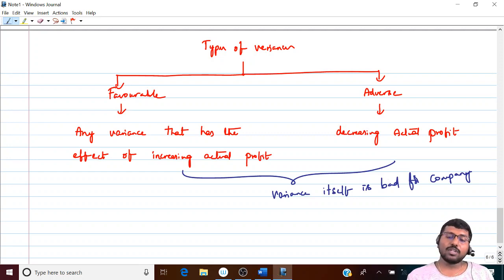Because initially you thought that your sales is 1000. Accordingly, first of all, you would have prepared your sales budget, which is 1000. Sales budget plus closing stock of finished goods minus opening stock of finished goods will give you the production budget. Then each unit of production will consume so many kgs of raw material, so you would have prepared the raw material consumption budget. Then further, you would have added closing stock of raw material and reduced what? Opening stock of raw material. You would have got the raw material purchase budget, and then it goes on. So everything is planned based on this estimated sales of 1000.